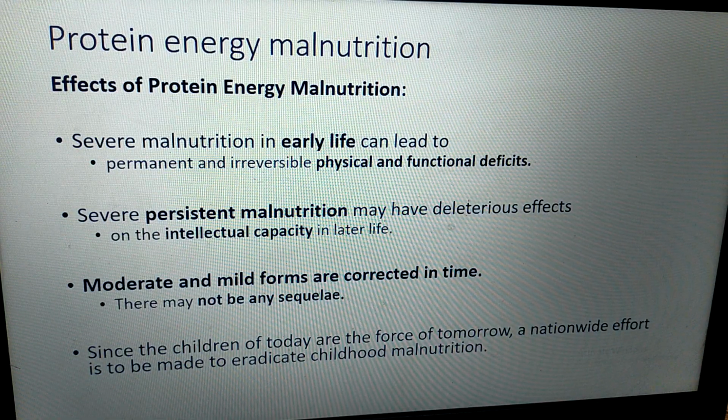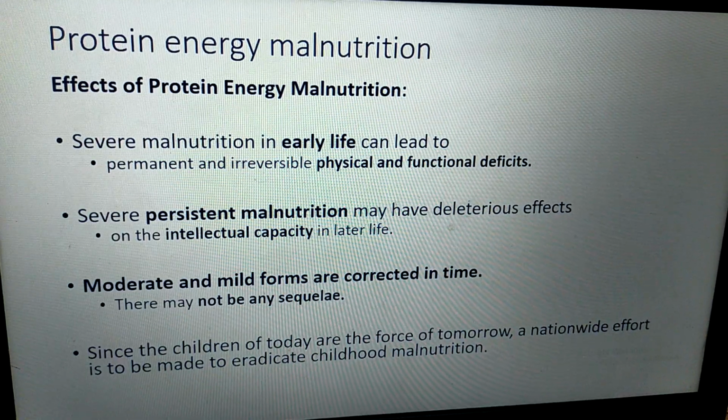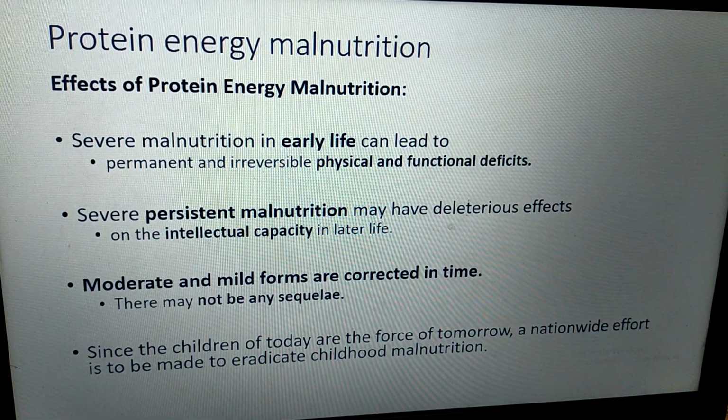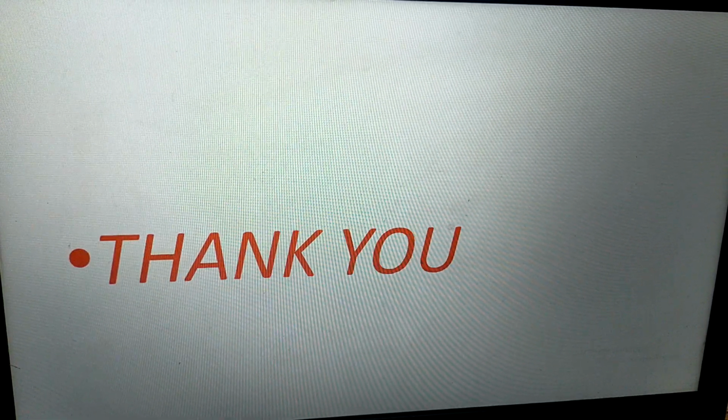Moderate to mild forms of malnutrition, if corrected in time, do not have any consequences. Since the children of today are the force of tomorrow, a nationwide effort is to be made to eradicate this childhood malnutrition. So, this is about protein energy malnutrition. Thank you very much.